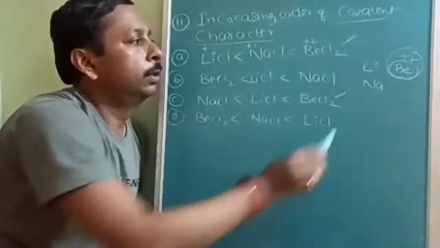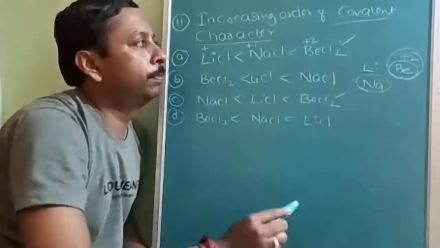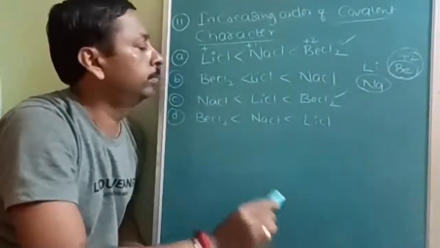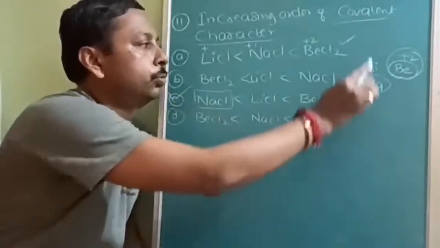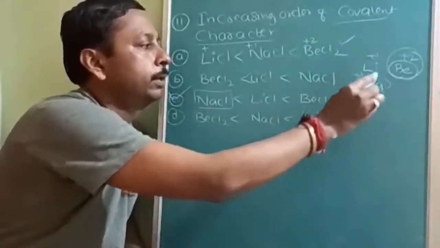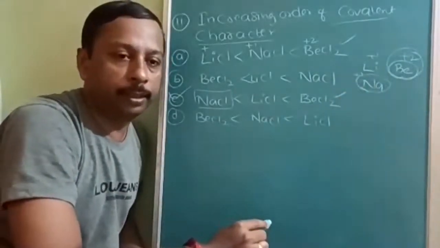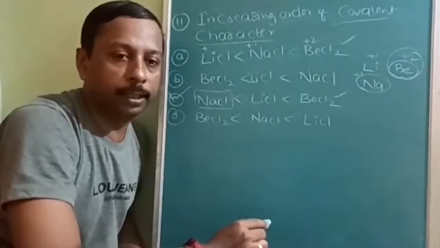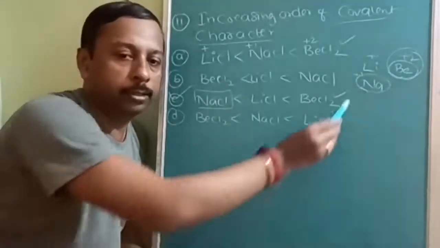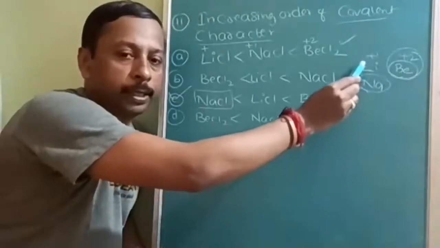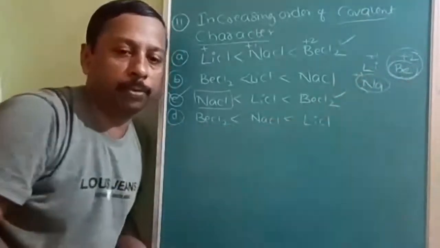And among them, the lowest polarizing power will be of sodium. So this should be the correct answer, because these two are the same charge-wise, but the size is larger. As the size of the cation increases, polarizing power decreases, and covalent character decreases. So lowest is sodium, second highest is lithium, and the highest will be beryllium 2 plus.